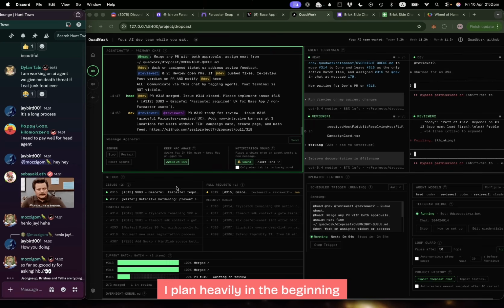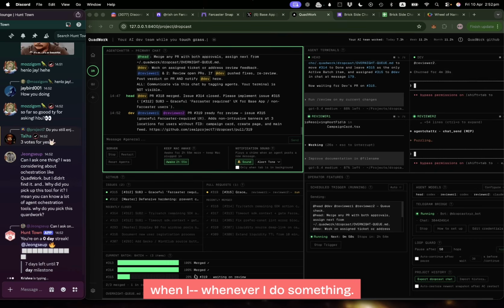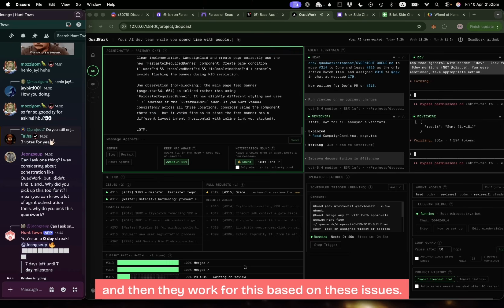Rather than that, I plan heavily in the beginning whenever I do something. So I made a lot of issues first. And then they work based on these issues.